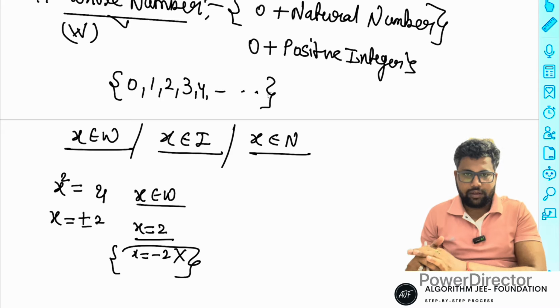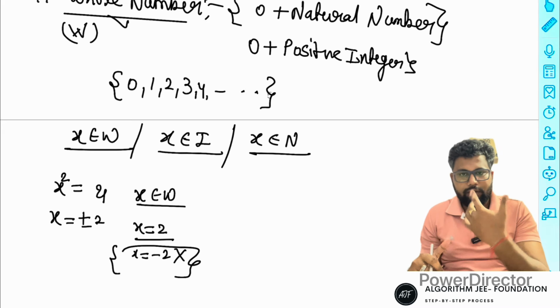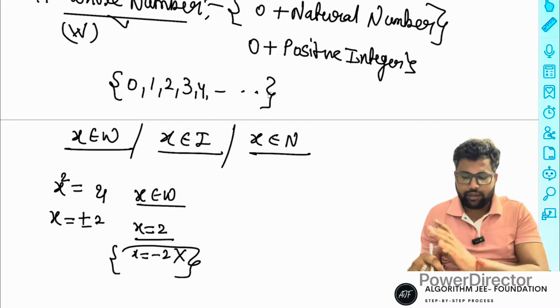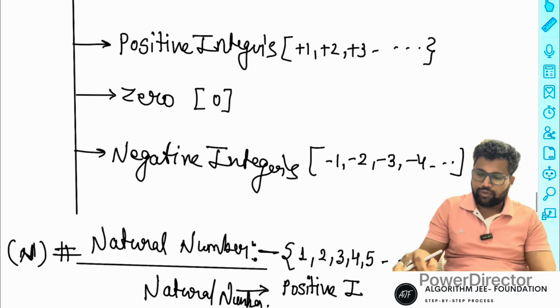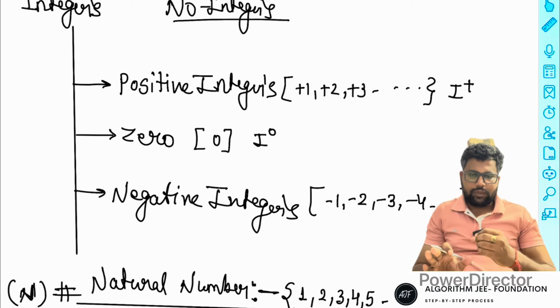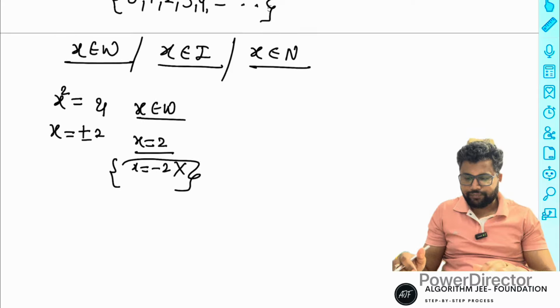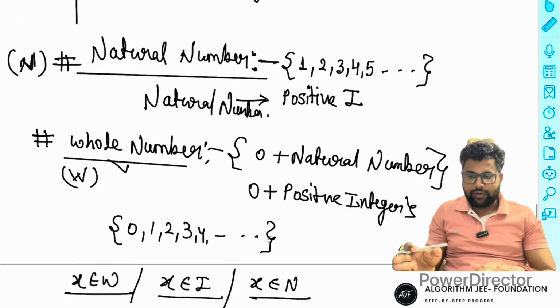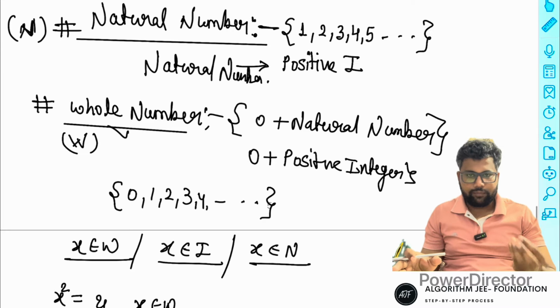If you see a JEE Mains question, sometimes a notation is given directly: W represents whole numbers, and I plus is used for positive integers, I zero for zero, and I negative for negative integers. Very easy notations. Okay, so now whole number is also completed. What is the definition of natural number? It's easy.